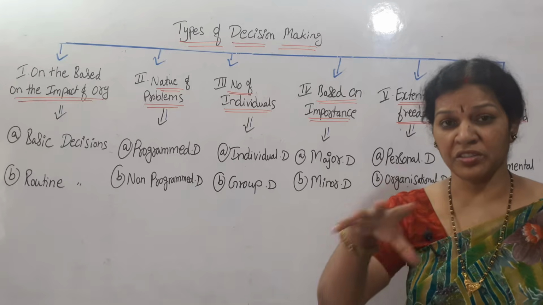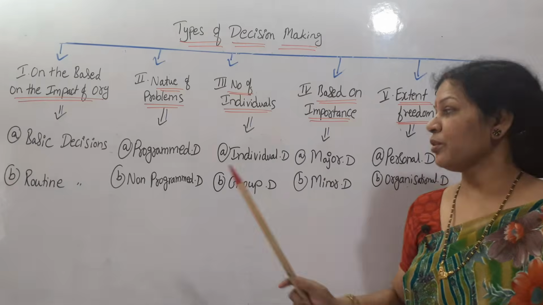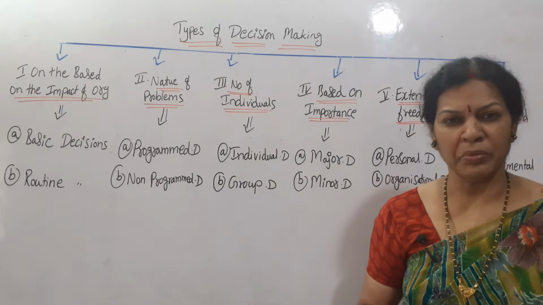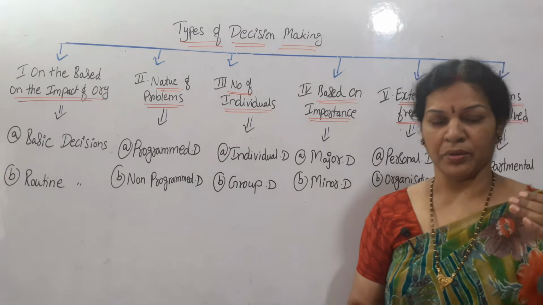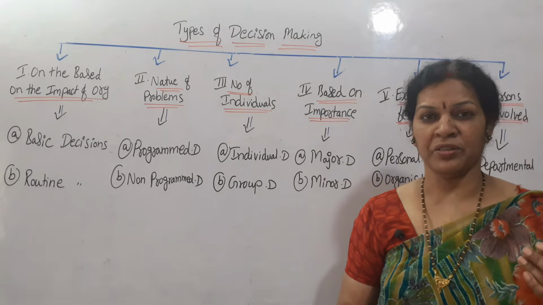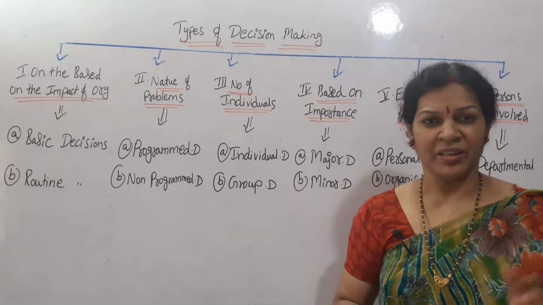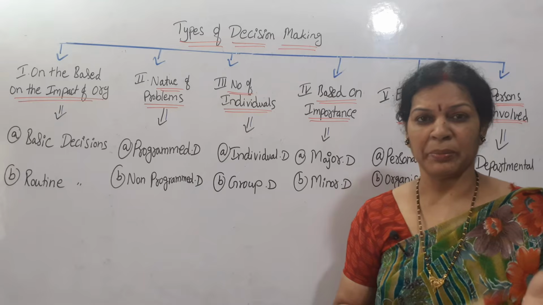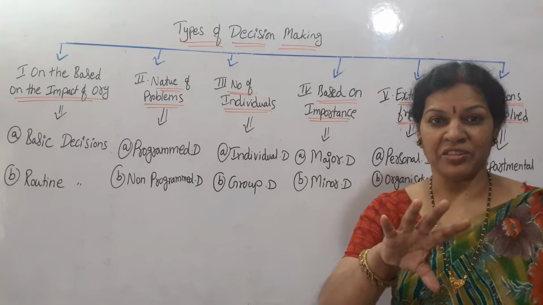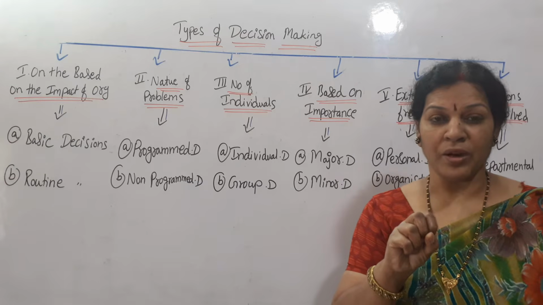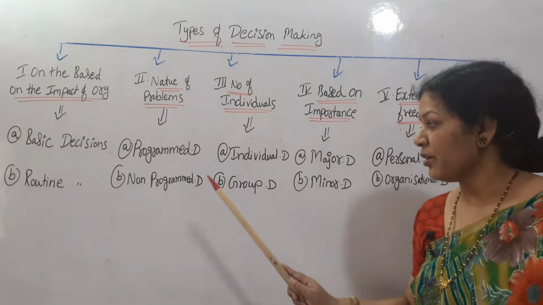And where the organization is affected, where activities are affected, there you need to take a group decision. Call the group members who are involved in these particular aspects, like group members of the management, board of directors, or managers of different departments like sales department manager, production department manager, finance department manager, HR manager, all the managers, related people who are involved in that particular decision. Call them and take a group decision.